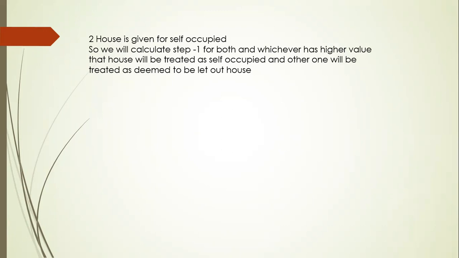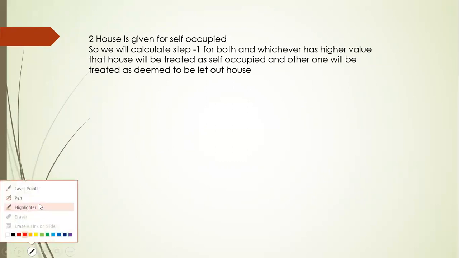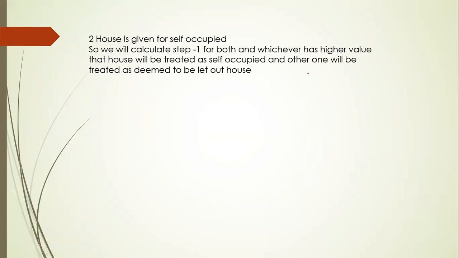out house. Okay, so always remember, if there are two houses given for self-occupied, we have to calculate step 1 for both houses, then whichever value will be higher, that house will be treated as self-occupied. So please make sure you will remember this point, whichever has higher value.